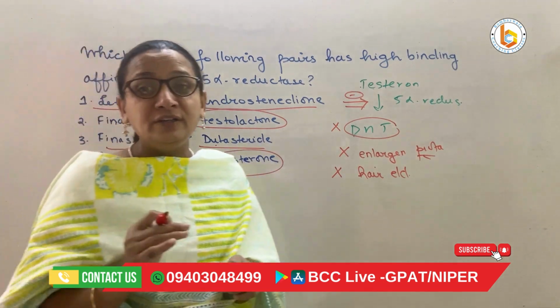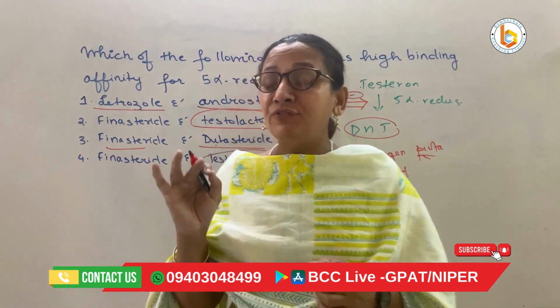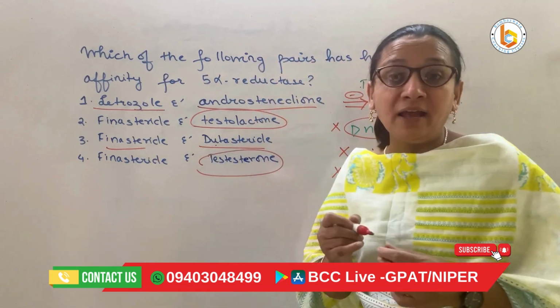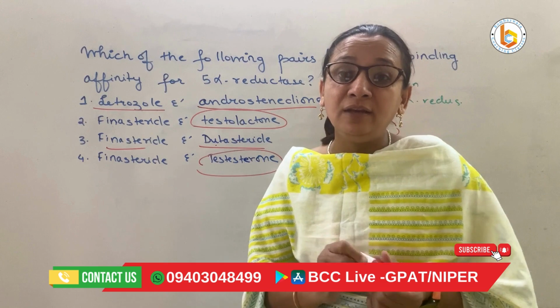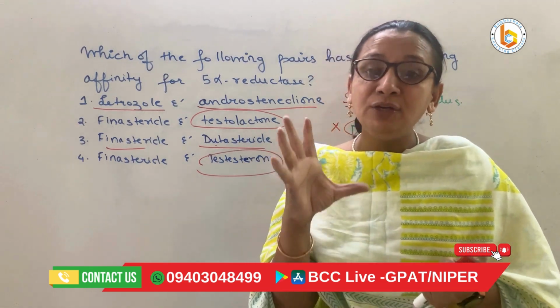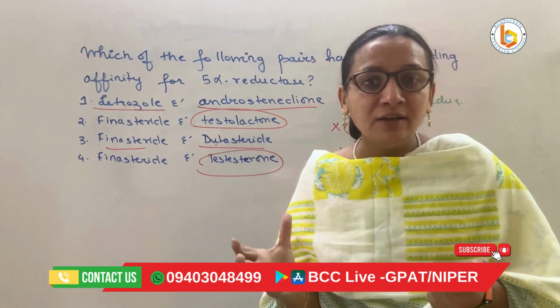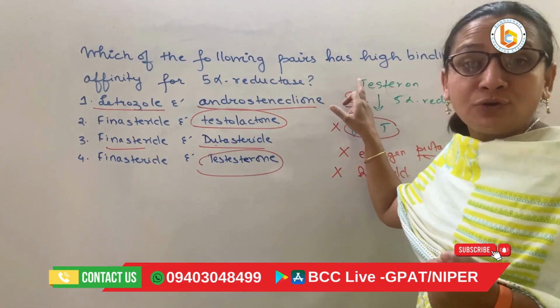So who has the affinity? The affinity is shown by finasteride and dutasteride, and these are the drugs which are used in patients of prostate enlargement or hair loss. And why is this occurring? It is occurring because of conversion of testosterone to dihydrotestosterone.